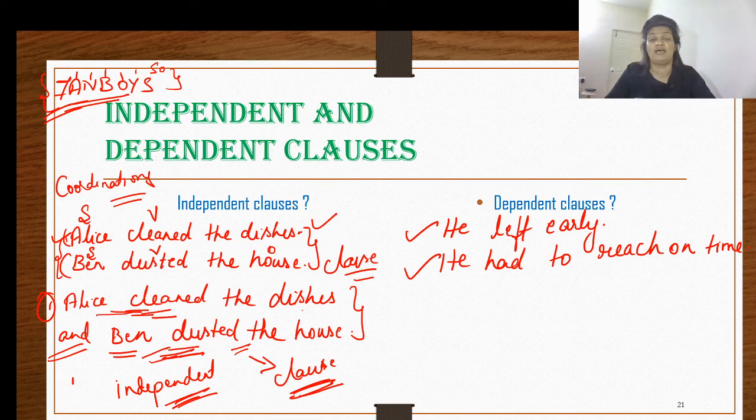Now we have to combine these two. How are we going to combine, and which conjunction are we going to bring in? I want you to bring in any one of your AUPISTA conjunctions, which are the subordinating conjunctions.